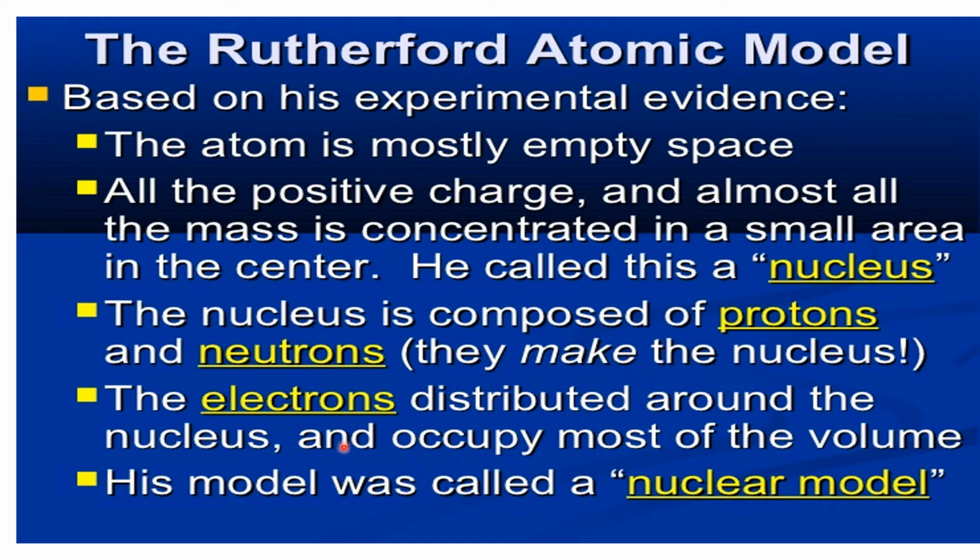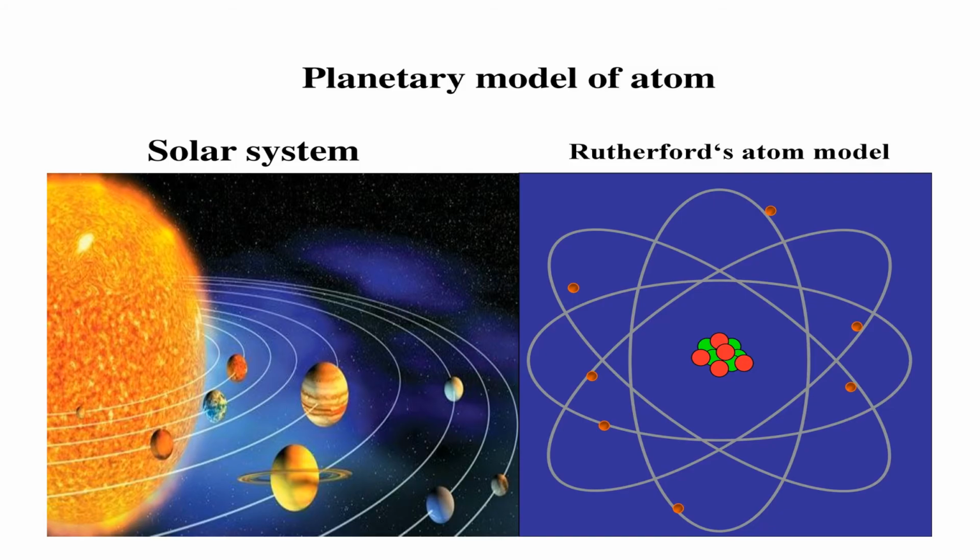The electrons are distributed around the nucleus and occupy most of the volume. This model was called the nuclear model. He observed that the electrons are moving around the nucleus and the protons, positively charged particles, are present in the nucleus, like the sun in the center and the planets around the sun. Hence, this model is known as the nuclear model or planetary model.